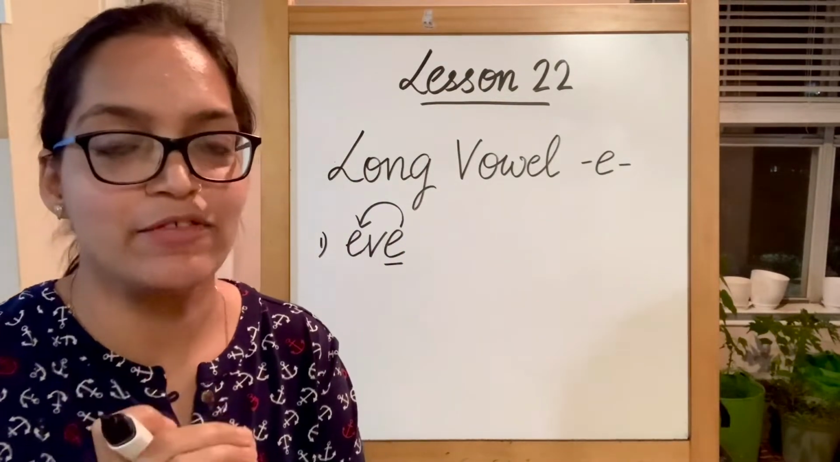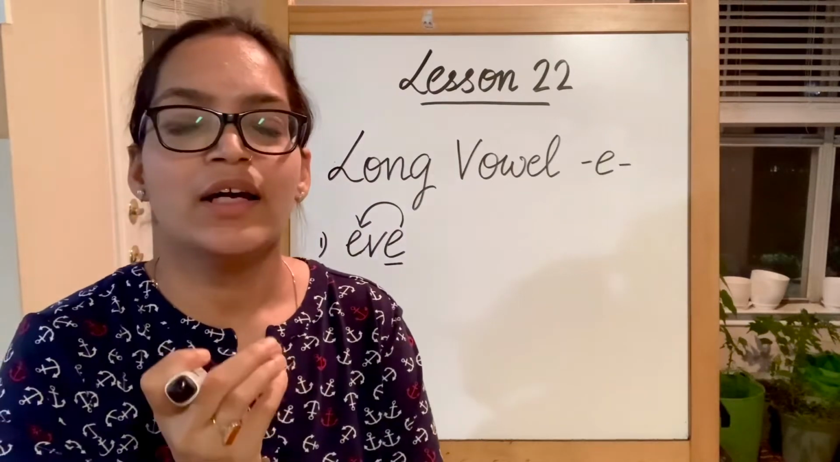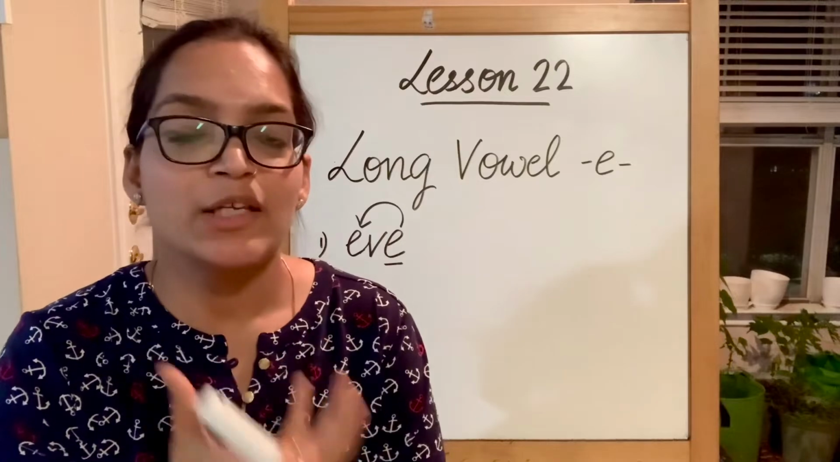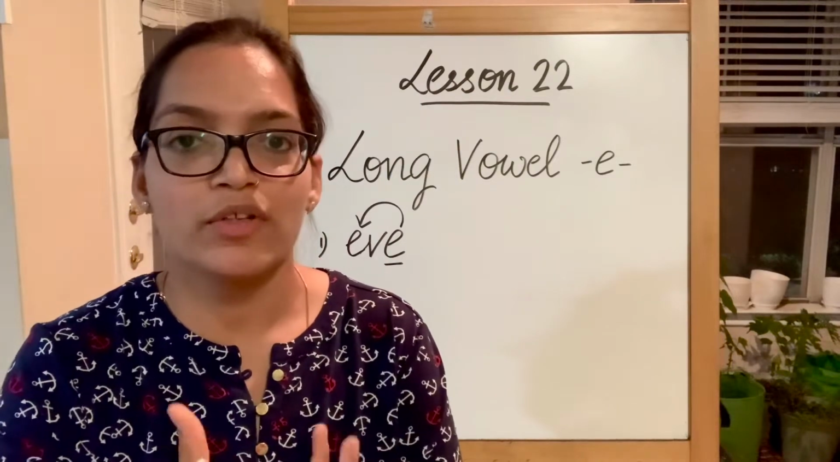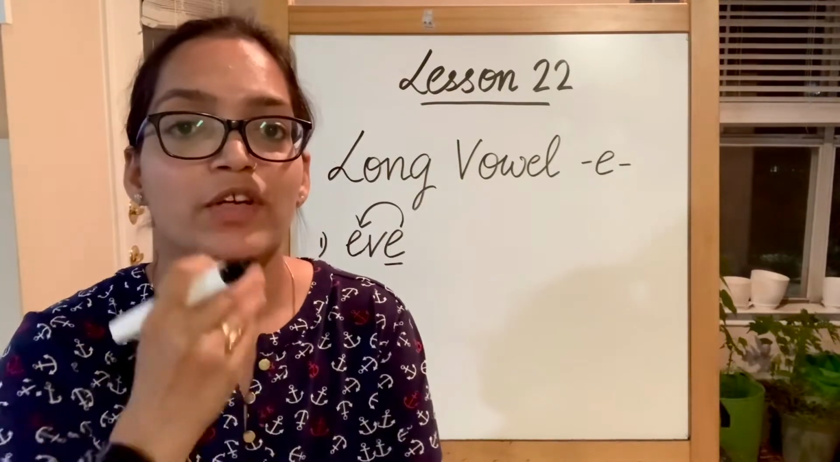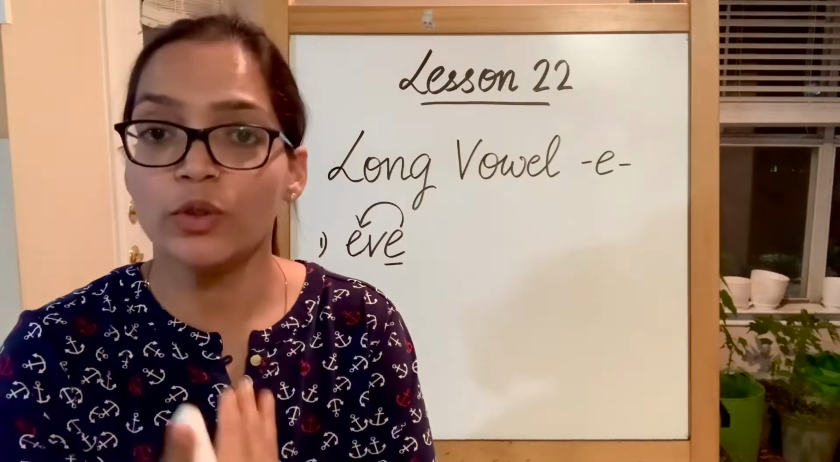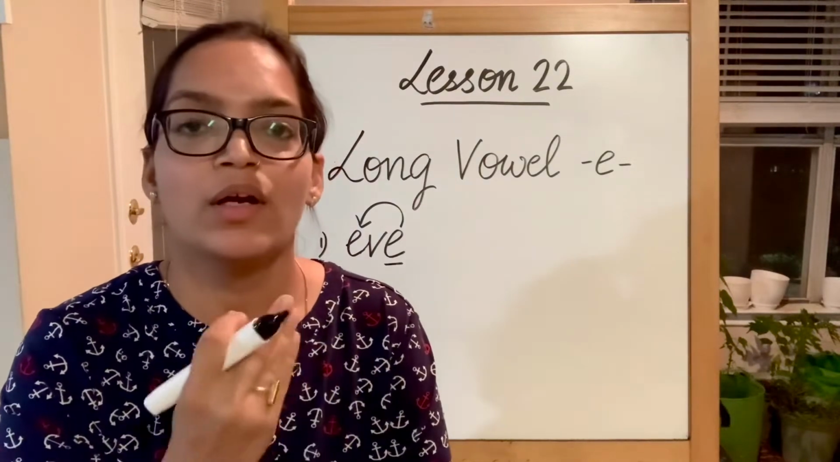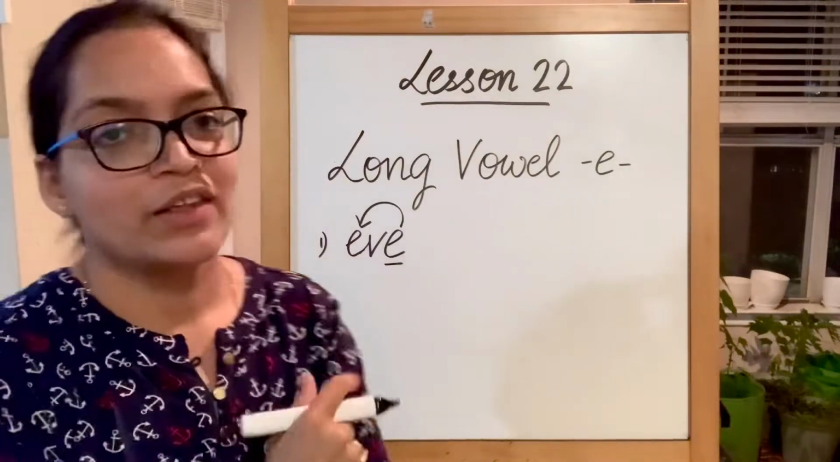Eve is an evening before, a day before. So if I say we celebrate Christmas on Christmas Eve, that means if Christmas is on 25th, I'm going to celebrate it on 24th, just one day before. Eve. Now let's do another word.